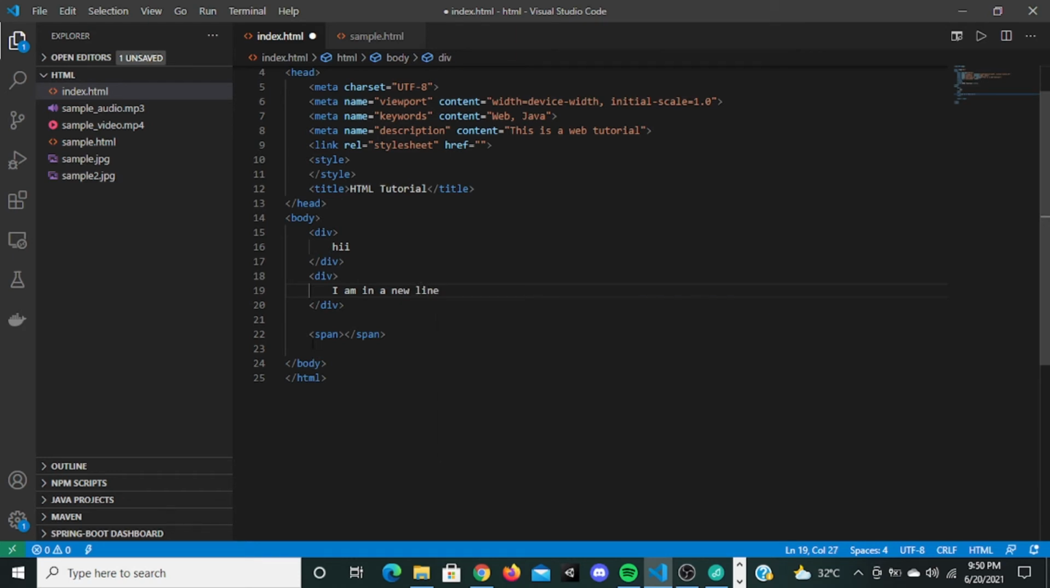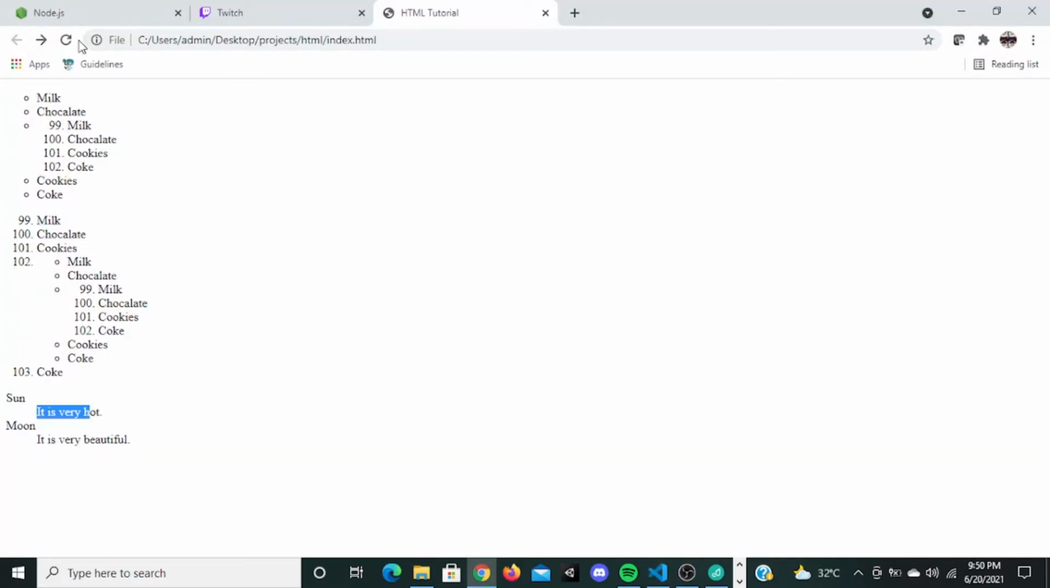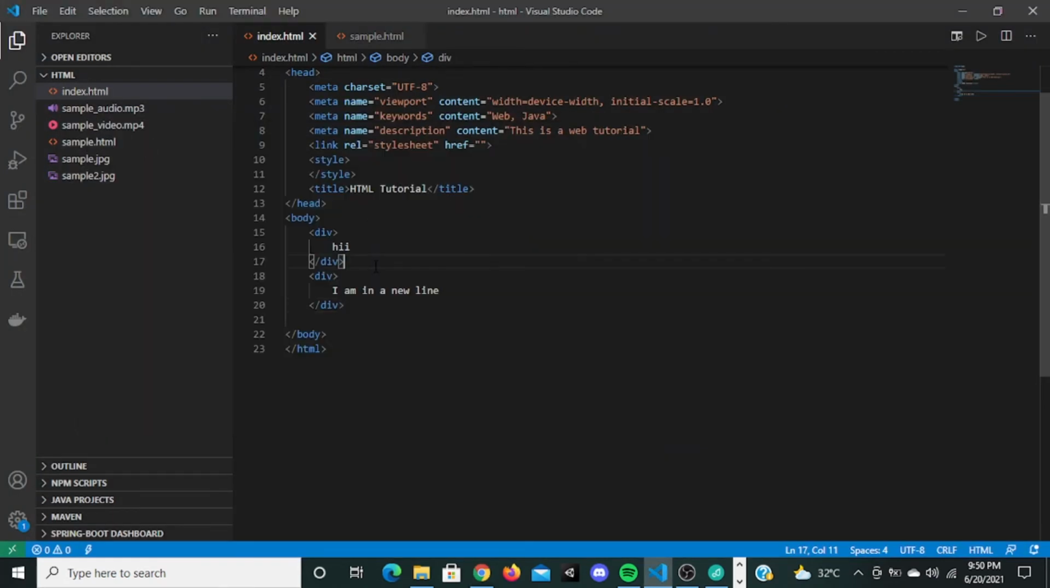Let me take this span out for a bit. Now if I save this, go to my website and refresh it, it says "I'm in a new line". See, we did not give any break here. Before, we were using breaks to get the text to the new line, but here we did not give any break.